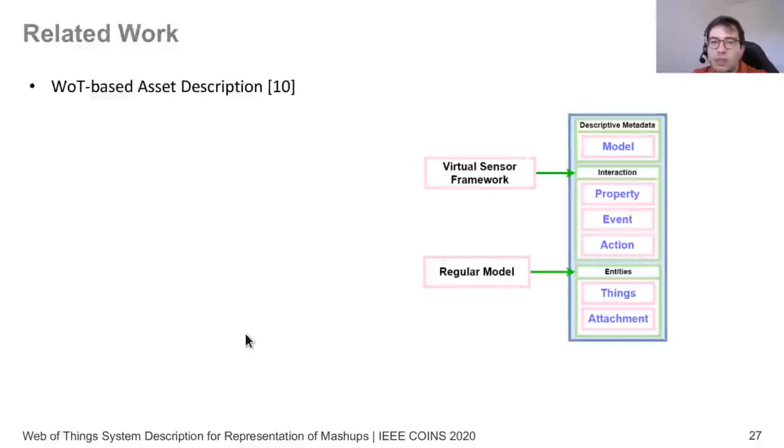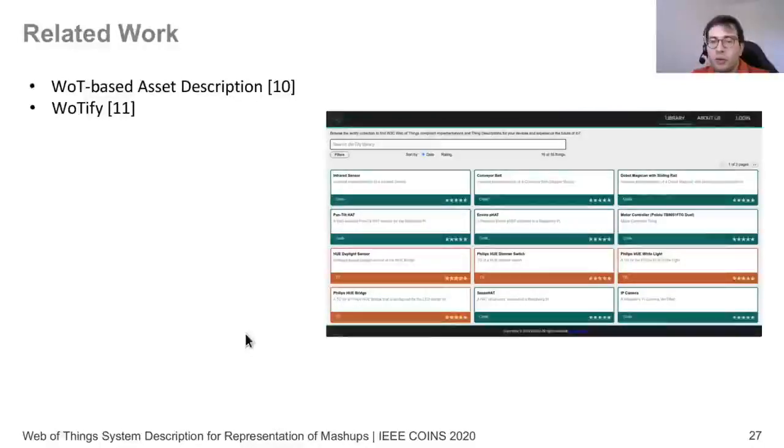However, it lacks any way of linking the logic between the devices. Then there is WoTify, which is also a web page, and in this case, it makes it easier to find the devices that we would need and how we would implement them. However, how to combine such devices and the logic between them is also missing.